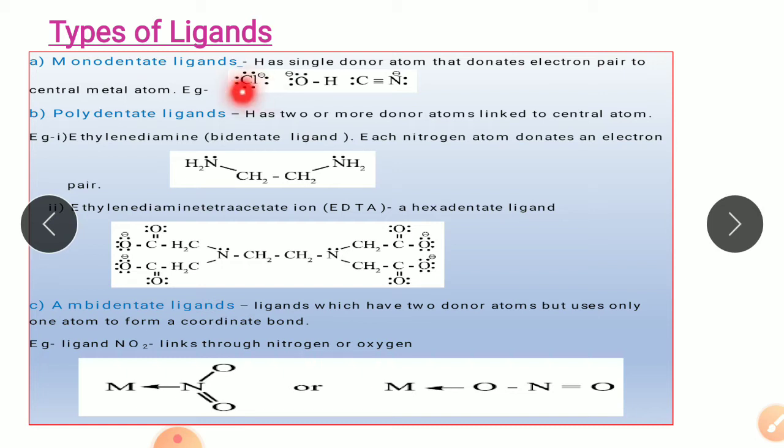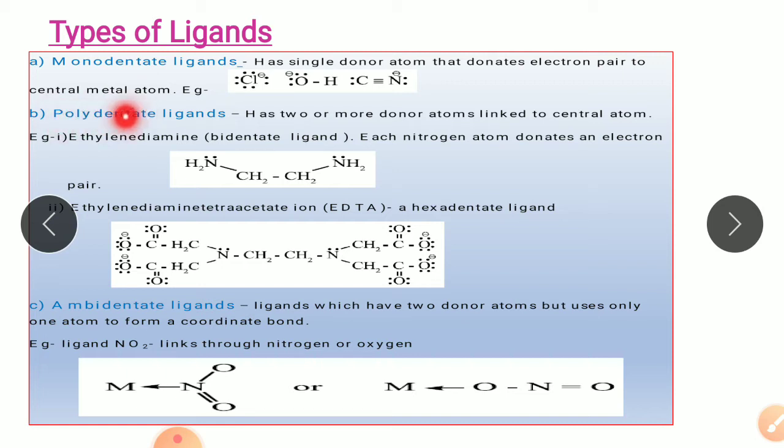For example, chloride ion, hydroxide ion and cyanide ion. So in this chloride, chlorine will donate its pair of electrons to the central metal atom. In hydroxide, your oxygen will donate its pair of electrons to the central metal atom, and in cyanide, nitrogen will donate its pair of electrons to the central metal atom.